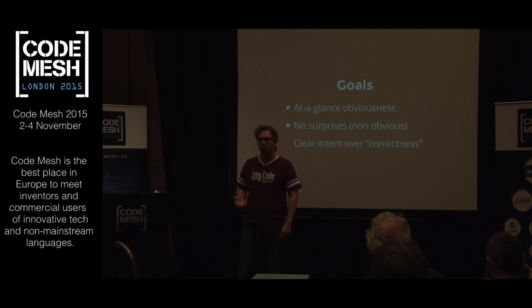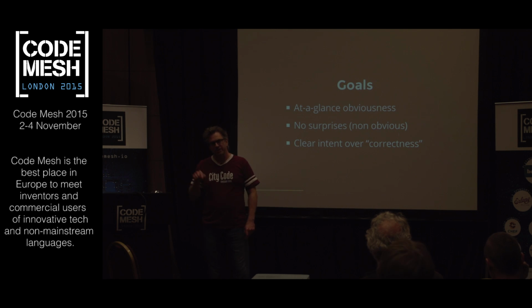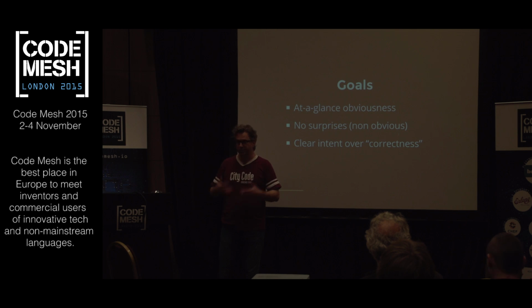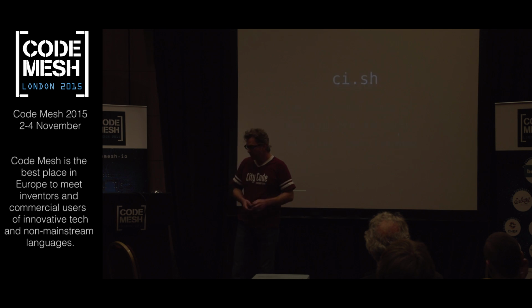What is correct? It's also almost a moral term. What I like rather is intention, so that when something is written, you see what that author intended. So when I read code, what is the author doing? What is the author saying? Then I can reason about what may be correct or working, or what I want to do with that code in some other context. So I like clear intention in code.